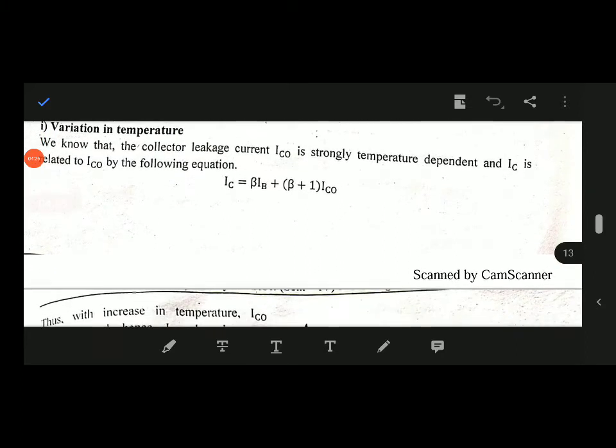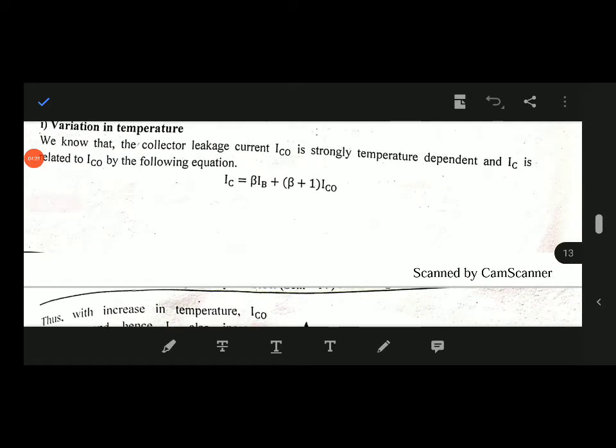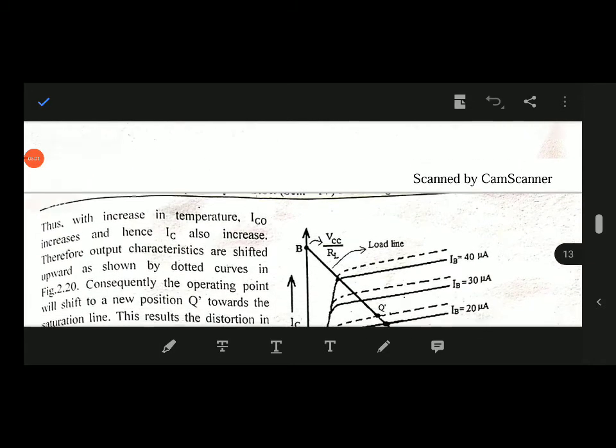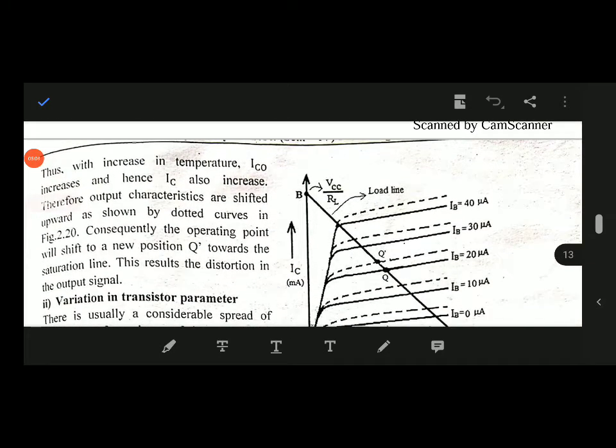The first one is the variation in temperature. We know that the collector leakage current, which is represented as ICO, is strongly temperature dependent, and the collector current IC is related to ICO by the following equation: IC equals beta IB plus (beta plus 1) multiplied by ICO. Thus, with an increase in temperature, ICO increases and hence IC also increases.